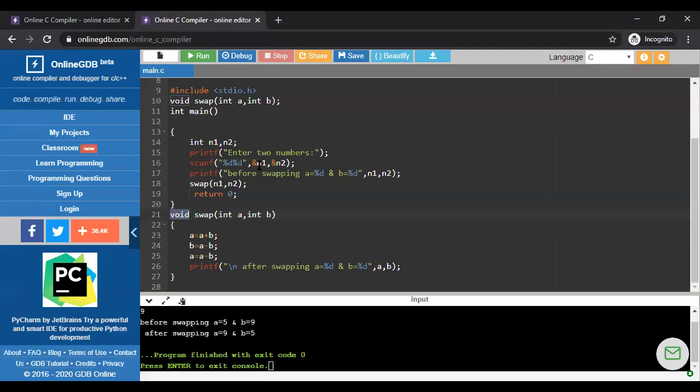Now we are talking about call by reference. When we talk about call by reference, this is basically talking about the pointer variable. Why? Because we are working with a pointer type of variable.